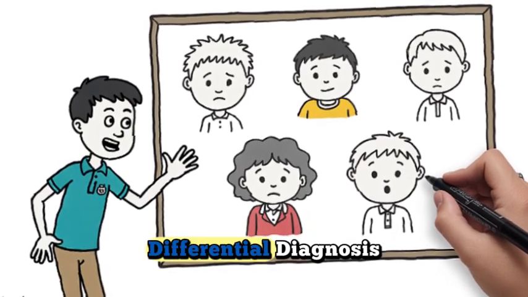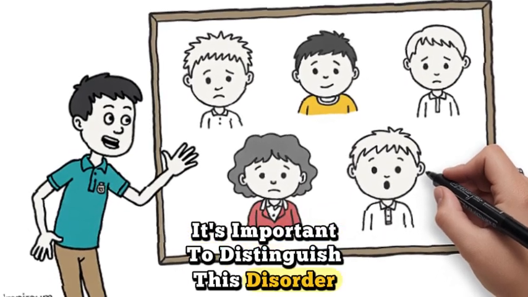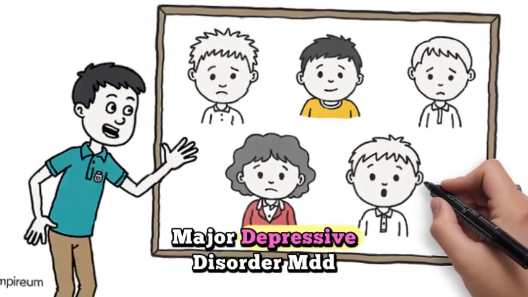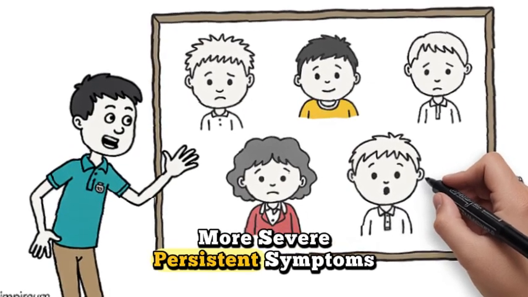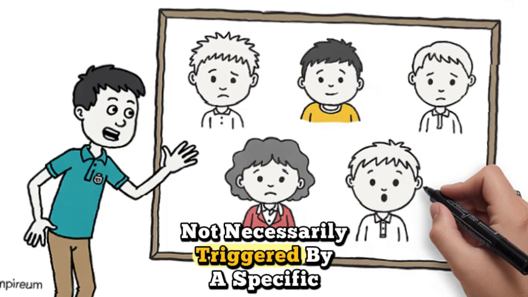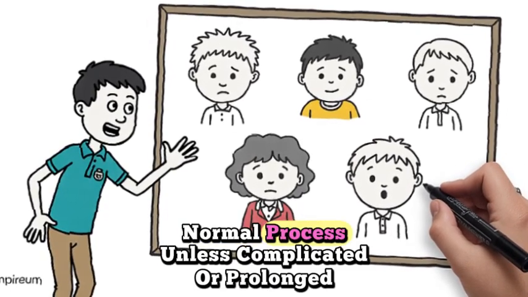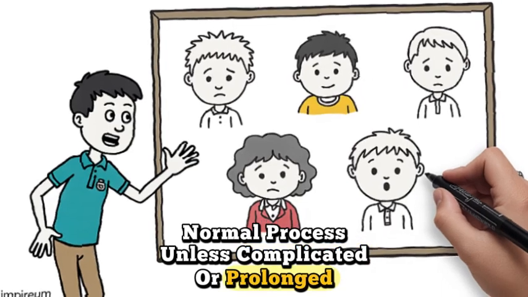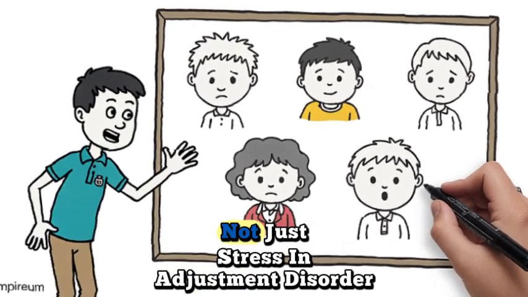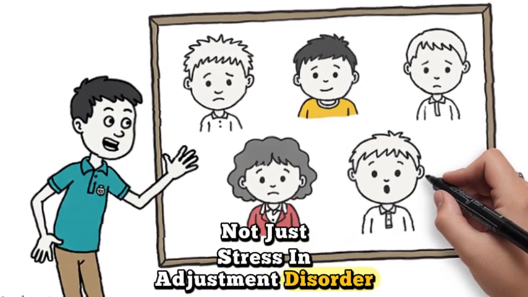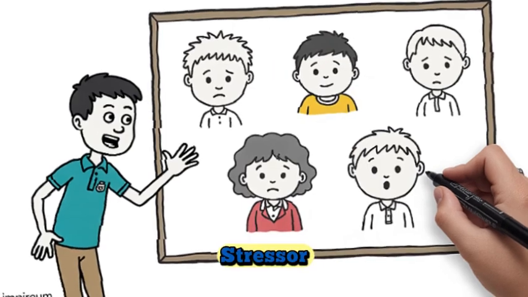issues. Differential diagnosis. It's important to distinguish this disorder from major depressive disorder, MDD: more severe, persistent symptoms, not necessarily triggered by a specific event. Grief, bereavement: normal process and less complicated or prolonged. Acute stress disorder, PTSD: involves trauma, not just stress. In adjustment disorder, symptoms are milder and clearly linked to a specific stressor.